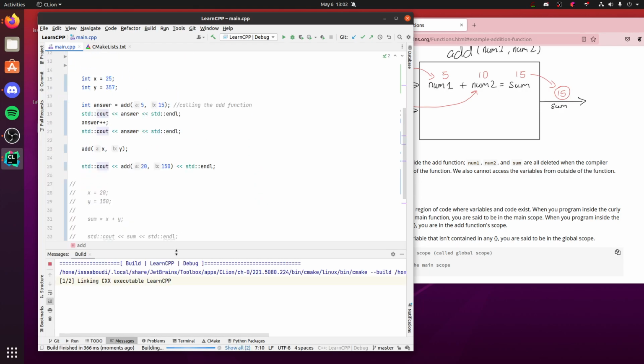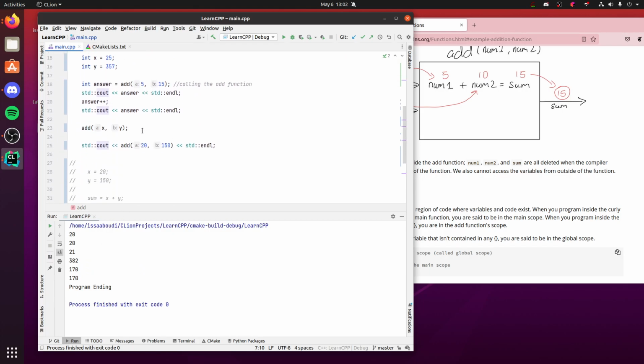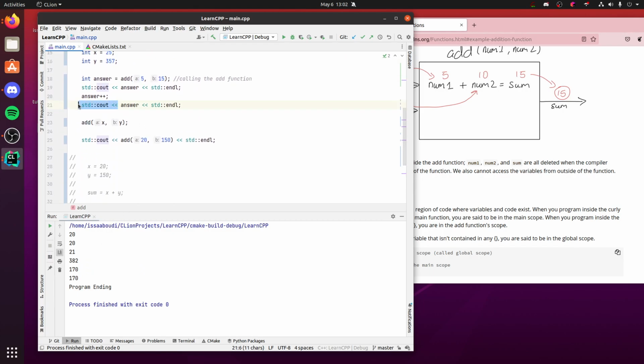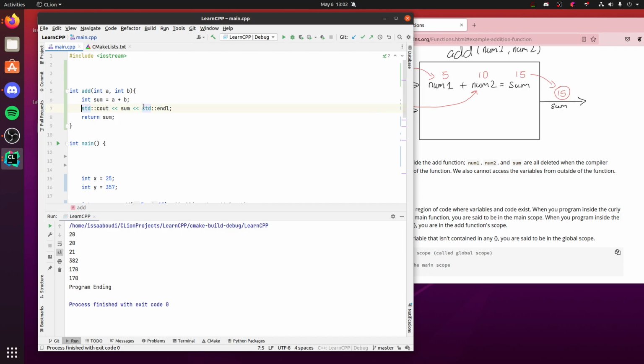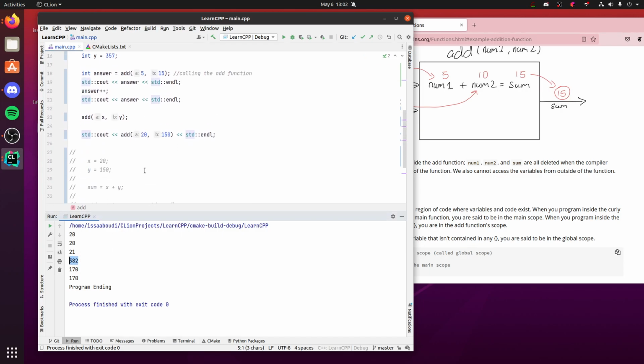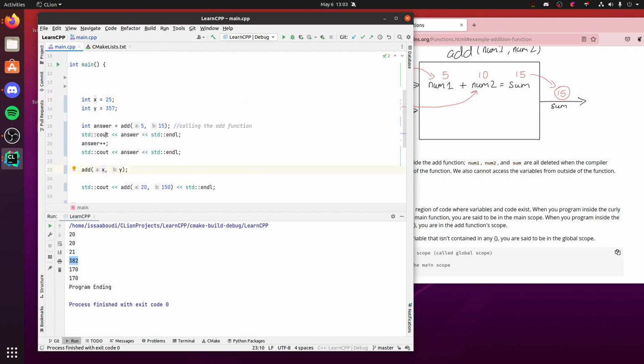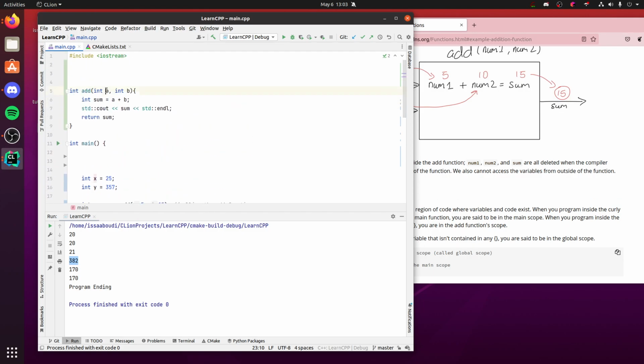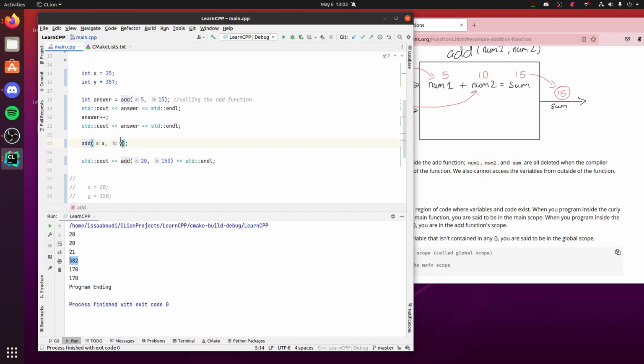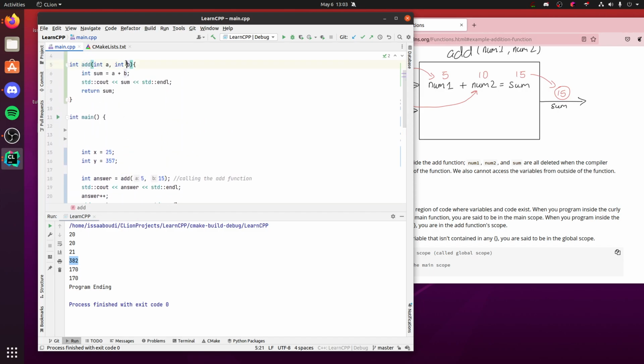So I'm just gonna count, and it's gonna double up because I'm counting it twice. But whatever. So 382 is that number from here. So what's happening is the value inside x is being copied over to a, and the value inside y is being copied over to b in the function.